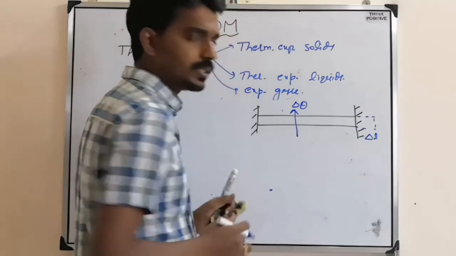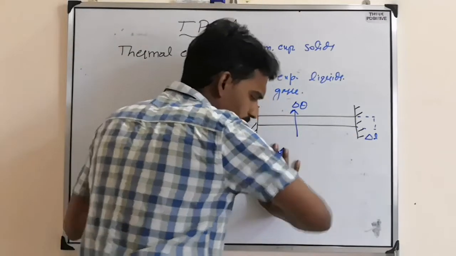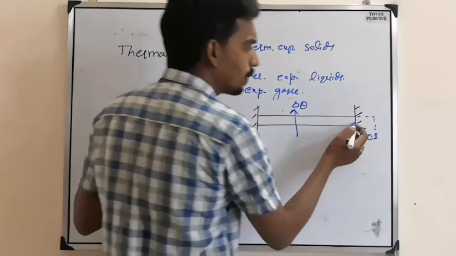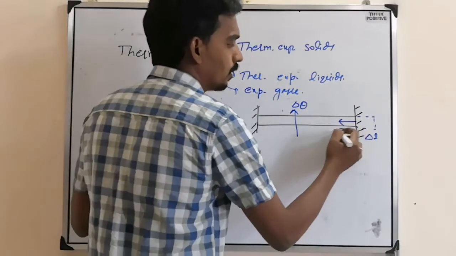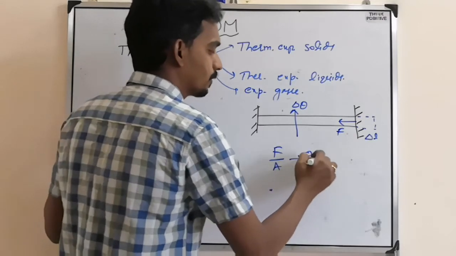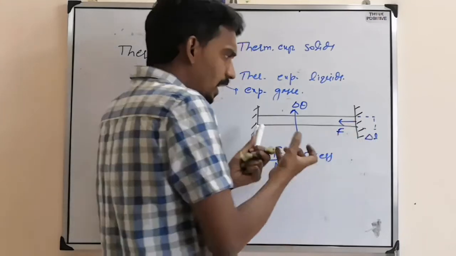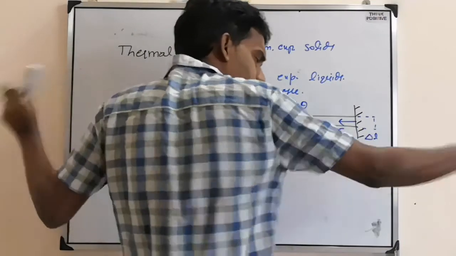But because of the rigid supports, it will not expand. Now when you are trying to press against something, what happens? Force will develop. That means force by area is called what? Stress. So here we are not applying force. We are just heating and it is trying to expand.